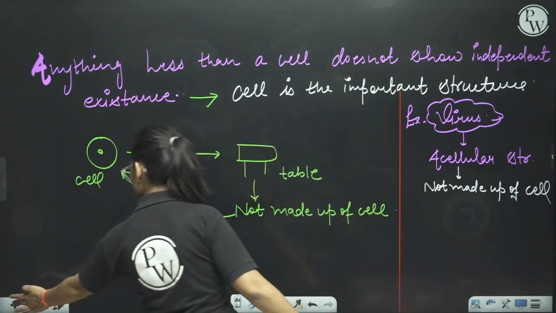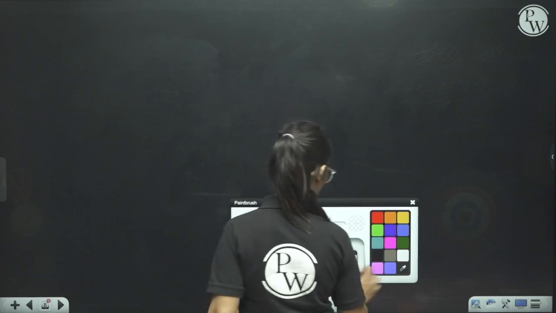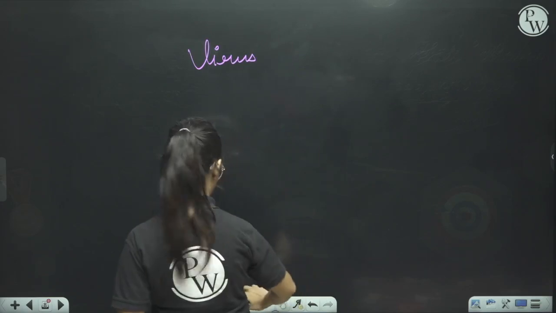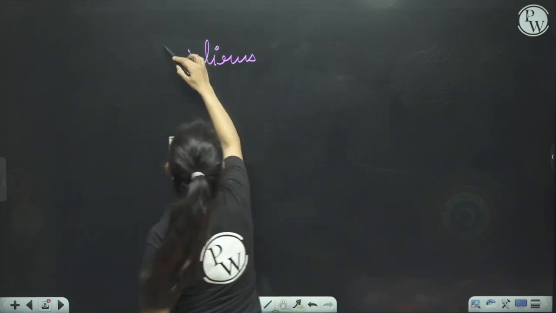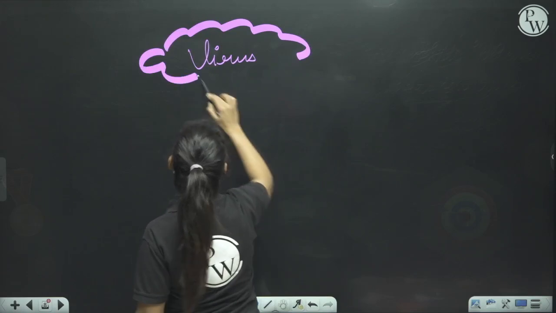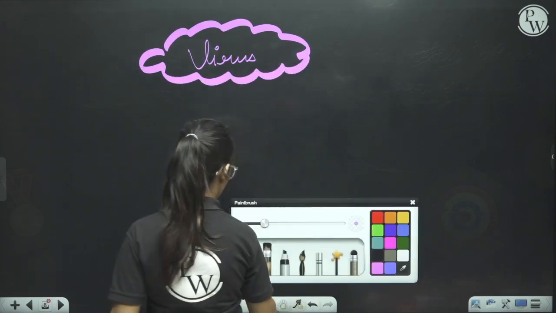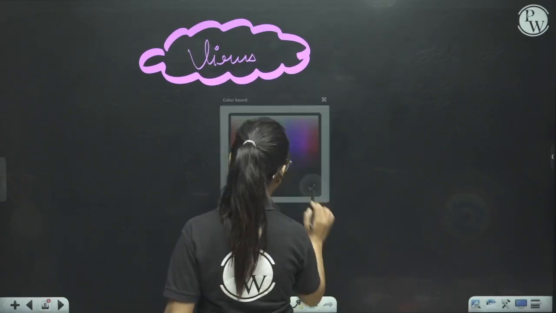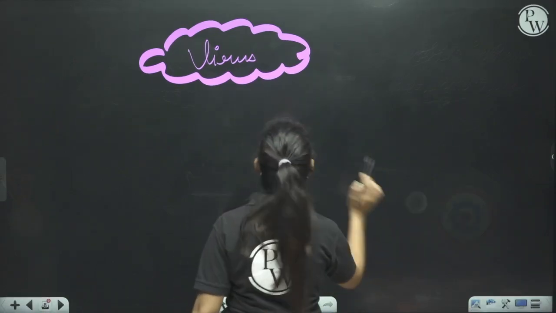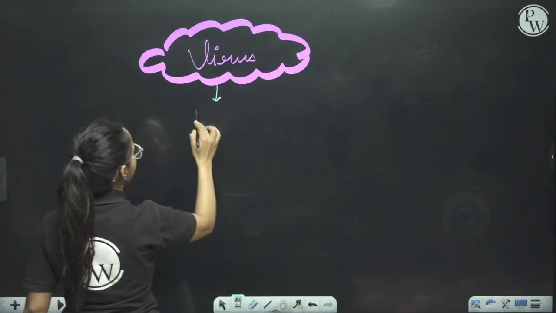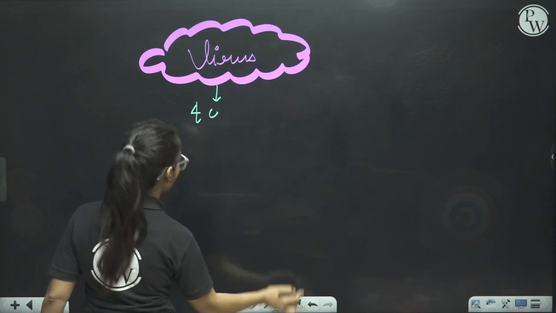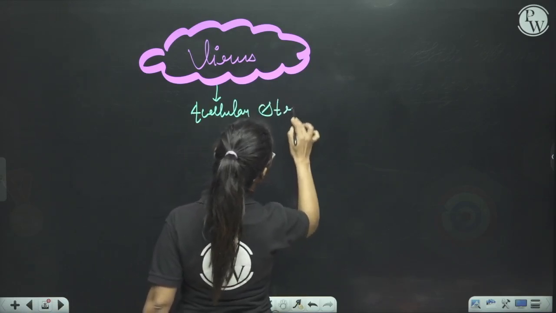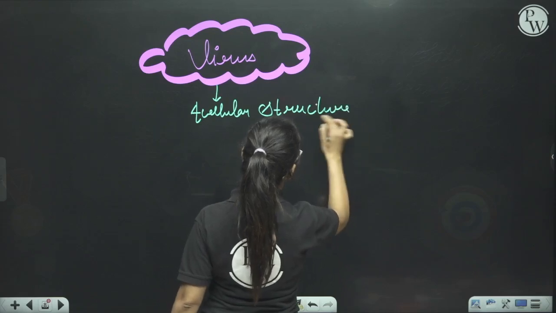So let's understand this concept. Now let me write the name of this monster on this board. So this is a monster which is virus, okay, students. Now just understand that. So this is an acellular structure.